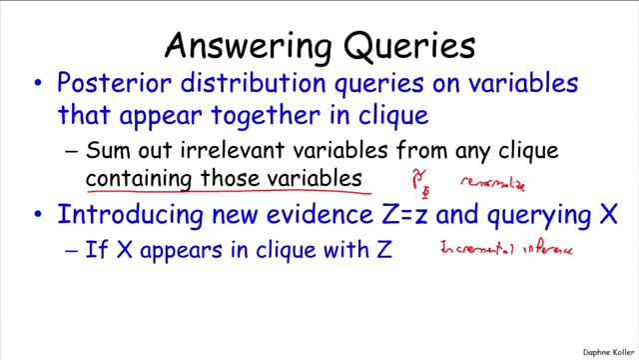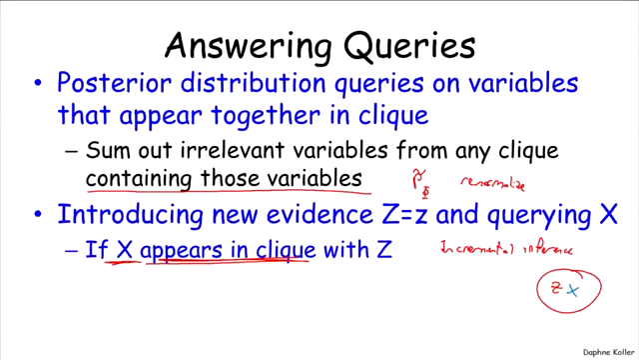And so we're going to divide this into two cases, the easy case and the slightly less easy case. So imagine that we want to query a variable x that appears in the clique with my new evidence z. So here is my clique, and here is z, and here is x, and I want to figure out what the posterior of x would be if I further observe z.